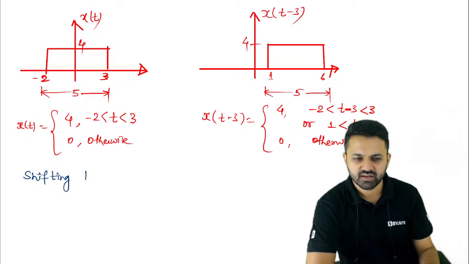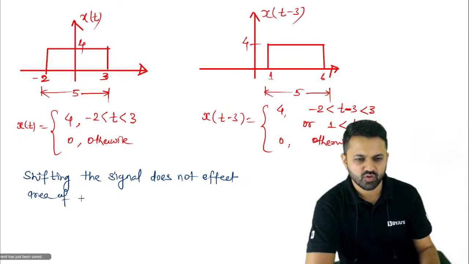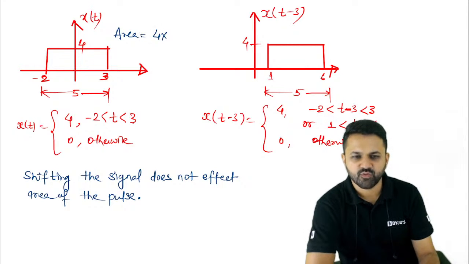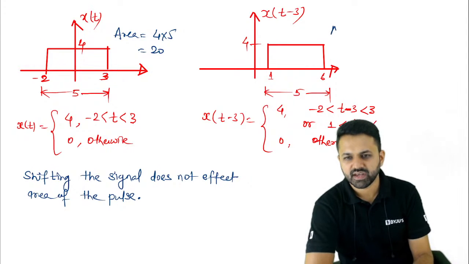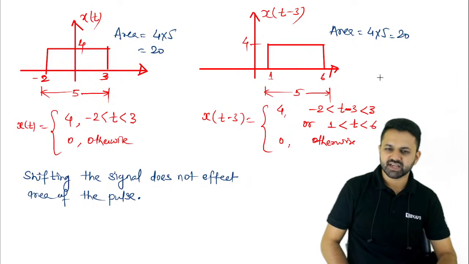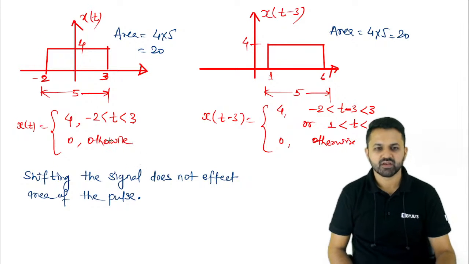Shifting the signal does not affect the area of the pulse. Okay, you can see that the area I am calculating here is 4 into 5 which is 20, and the area I am calculating here is again 4 into 5 which is 20. So the area is not changing. So when I am delaying the signal, the area is not changing. Yes, Rishi, correct. 1 to 6.